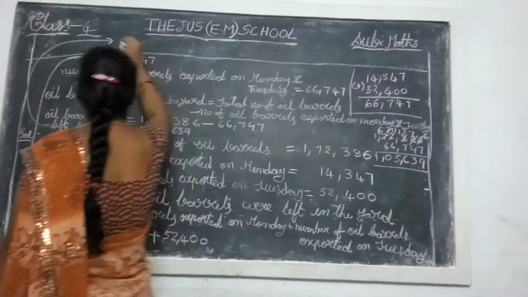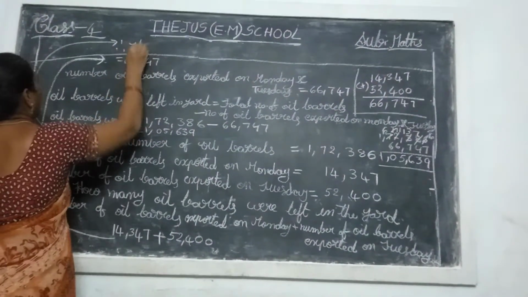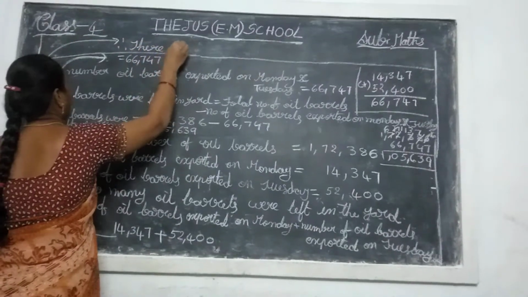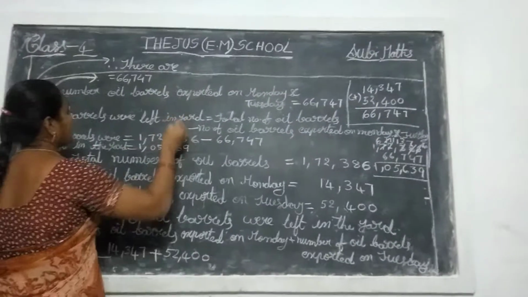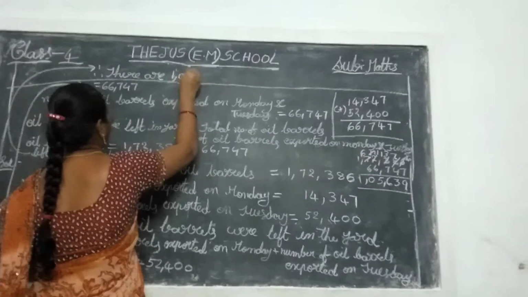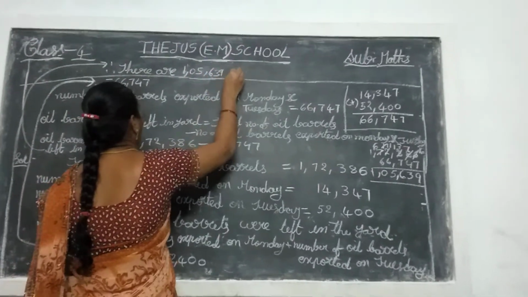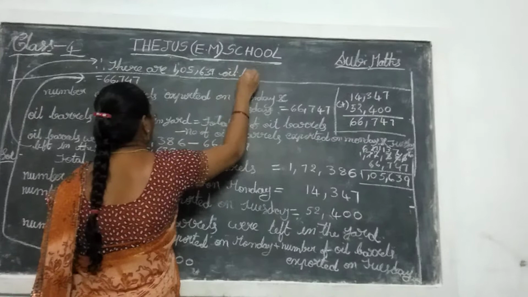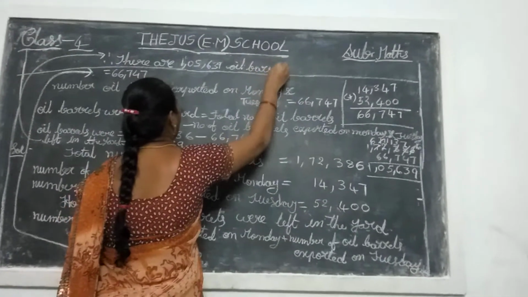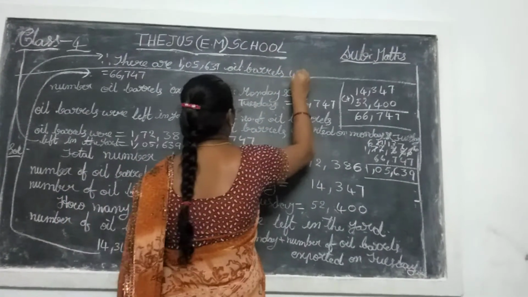There is the last conclusion, children. There are 1,05,639 oil barrels were left.